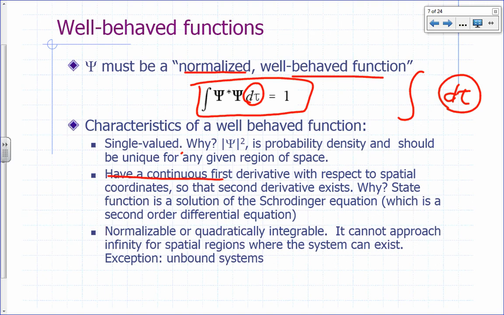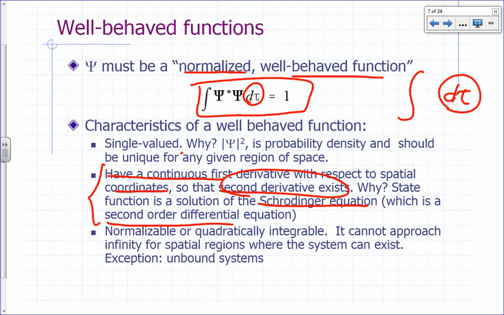It must have a continuous first derivative with respect to the coordinates. The reason you want its first derivative to be continuous is so that the second derivative exists. If the first derivative is continuous, then you can take the second derivative of the function. Why do we want that? Because in another postulate, we're going to say that the way we solve for psi is to solve what's called the Schrodinger equation, which is a second order differential equation. So we must be able to take the second derivative of psi.